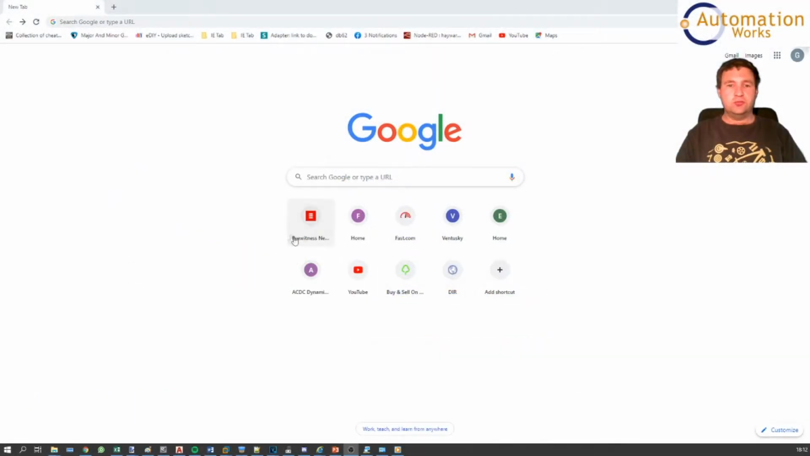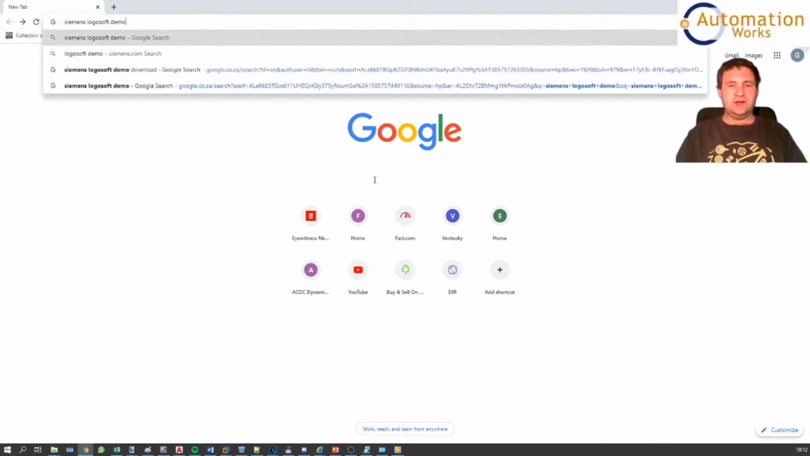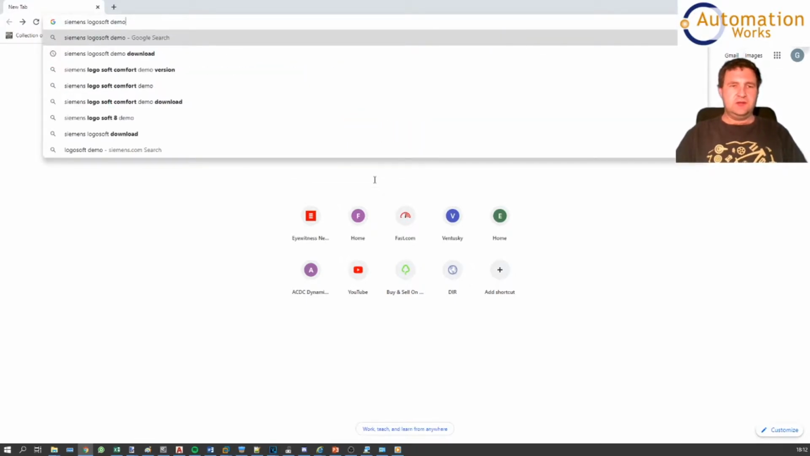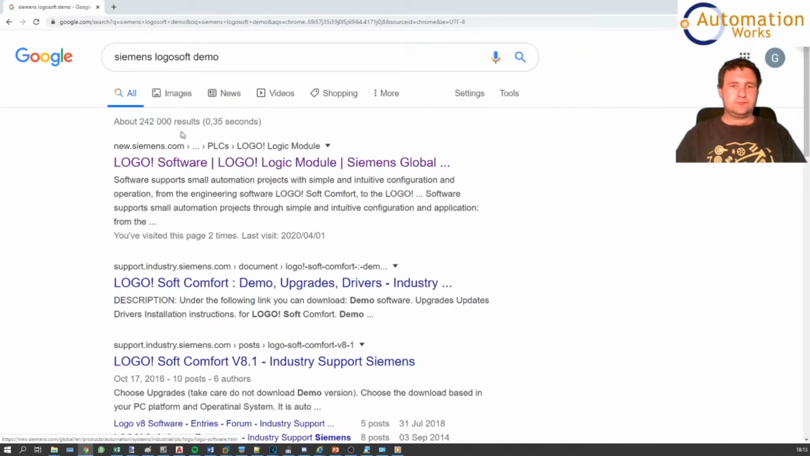Now we're going to download the LogoSoft software. What you will need to do is open up a web browser, go to Google and type in Siemens LogoSoft Demo. You select the top one, new.siemens.com, Logo Software.